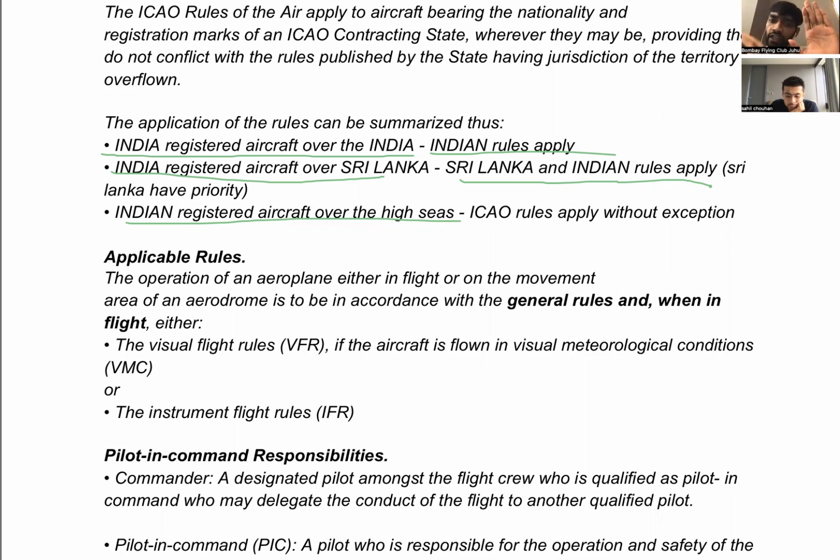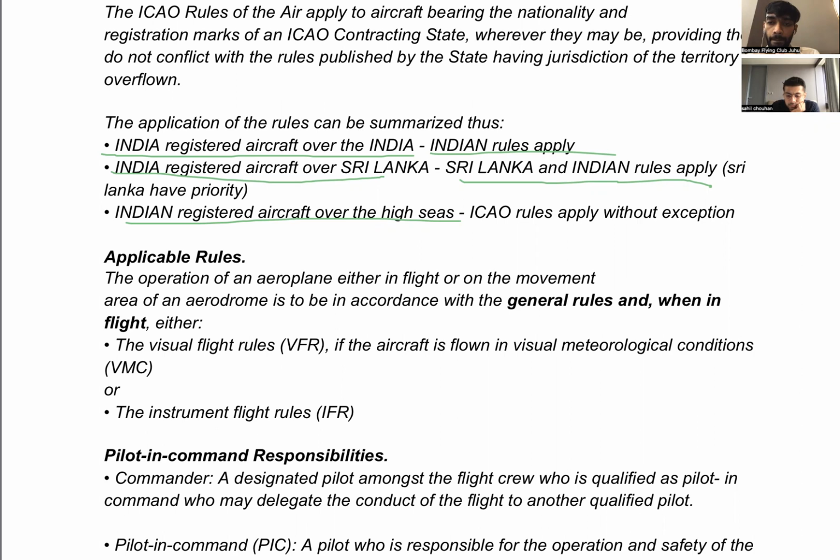If that Indian registered aircraft goes to another contracting state, for an example Sri Lanka, then Sri Lankan rule would have priority, and he would also be following the Indian national rules, wherever that aircraft is registered. Thereafter that Indian registered aircraft is flying over the seas, meaning where nobody's jurisdiction is coming. If nobody's jurisdiction is coming, you are not flying in India, so you cannot follow Indian rules. So whose rules will you follow then? We will follow the rules of the ICAO standards. Like, are you getting it?